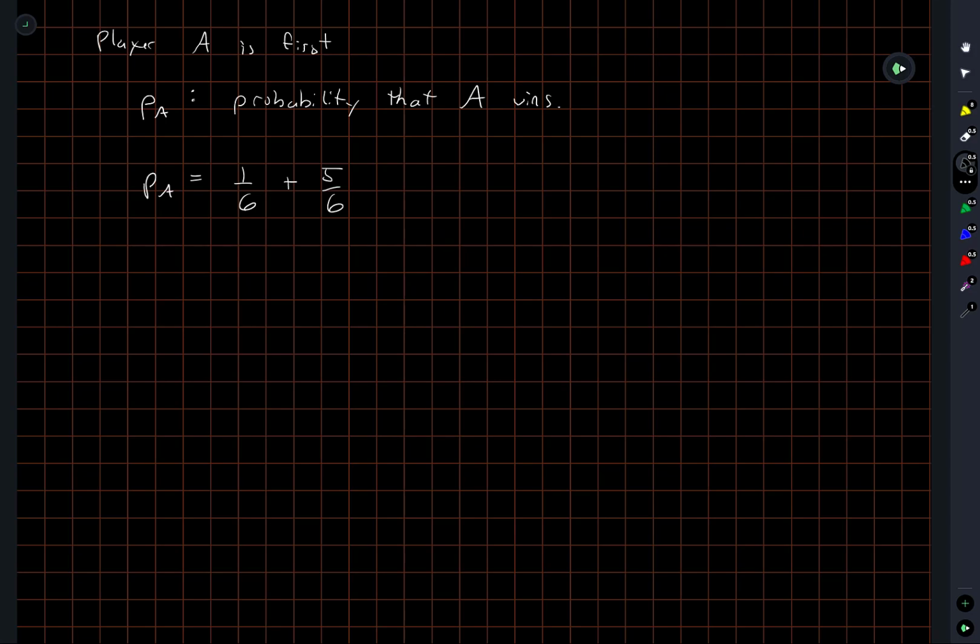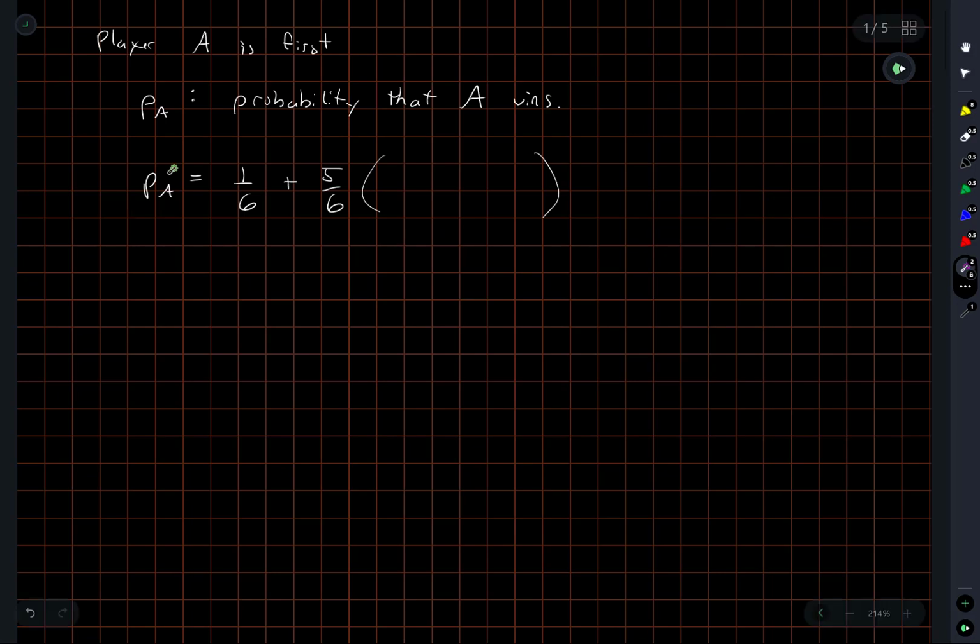So if we imagine the case that the first roll is not a 6, then it becomes player B's turn. And on player B's first turn, their probability of winning is going to be the same as the probability of A winning before the game even begins, right? We're assuming that all the dice rolls are independent and so on.